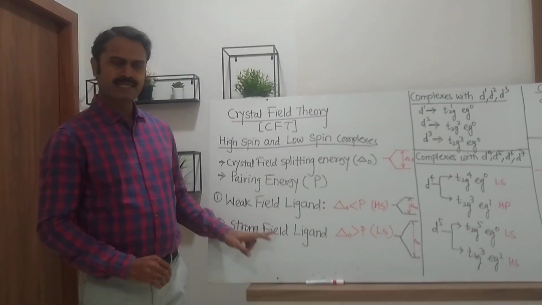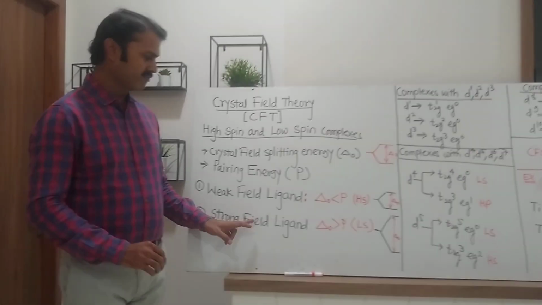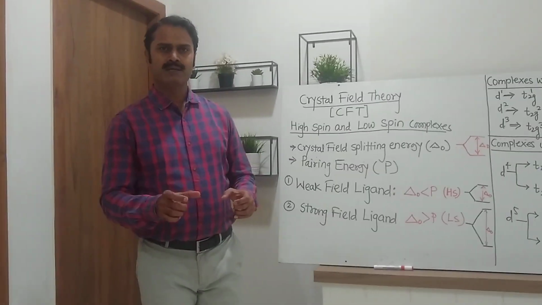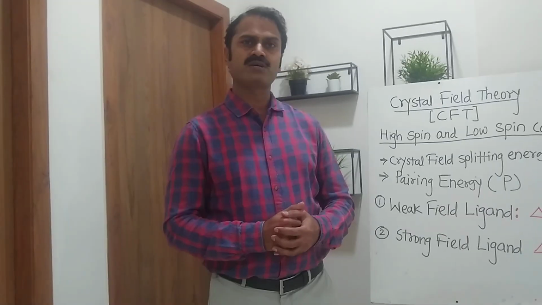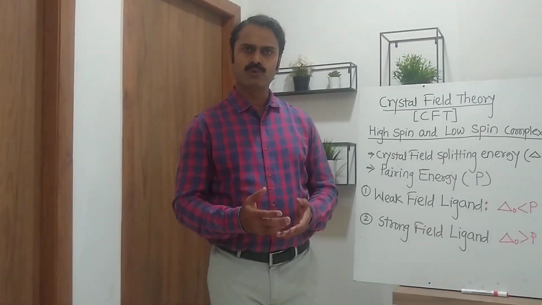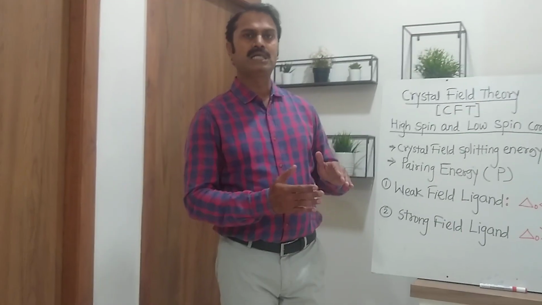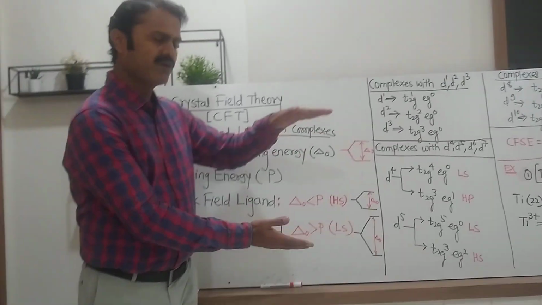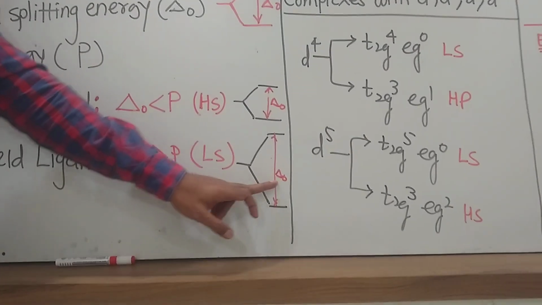The second possibility is if the complex has a strong field ligand, which exerts strong field on the metal. The examples of strong field ligands are CN minus, NH3, CO. As they exert strong field on the metal, in the presence of strong field ligand, splitting of d orbital is more, meaning the value of delta O is more.